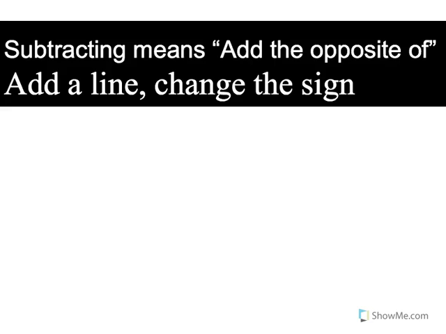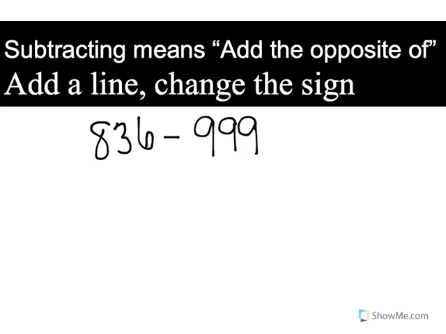Let's do a larger one. Let's do 836 minus 999. Now, if you look here, you have $836 and you're going to take away $999. Well, automatically here you should know I can't do that. Okay, I'm going to have a negative number. So we're going to add a line, change the sign.